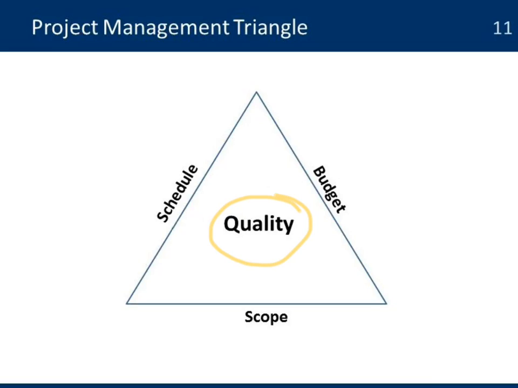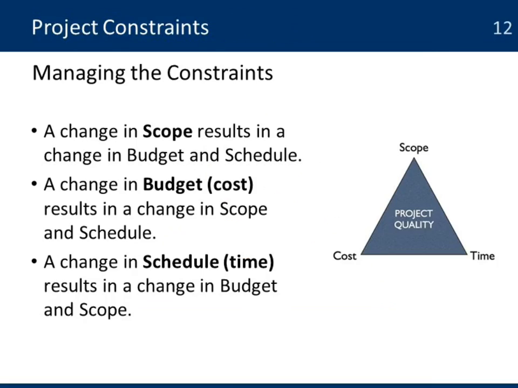Any change in one of these sides will have an impact on the other sides. That means that anytime they are asking us to have a change in the scope, we have to understand what that change means and how that's going to affect my budget and my schedule. If I'm adding a scope or reducing a scope, I might need to change my budget and my schedule.